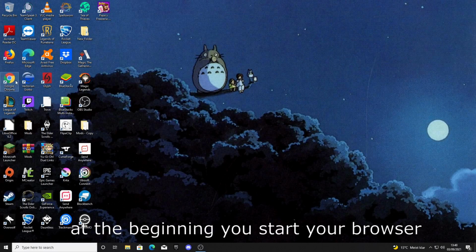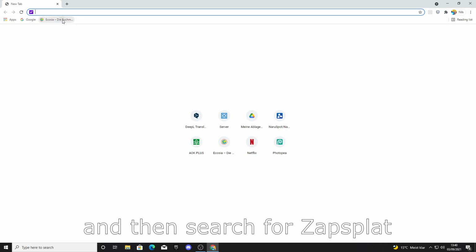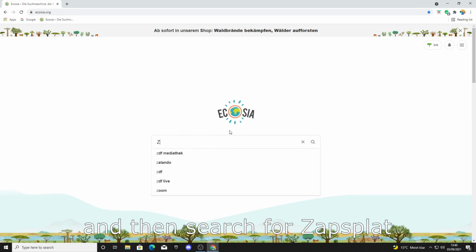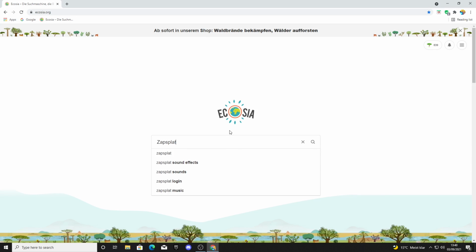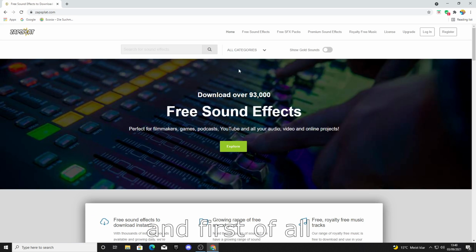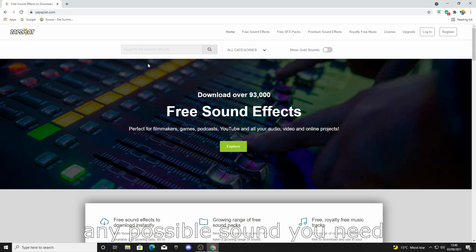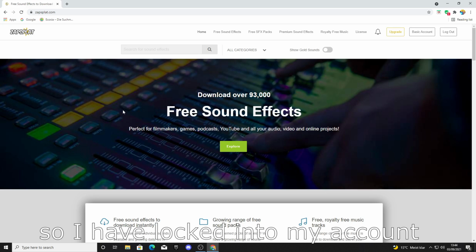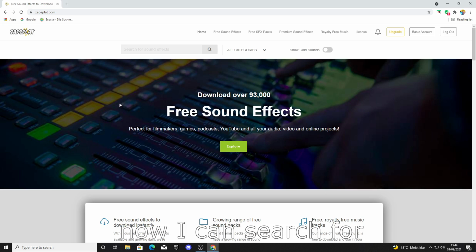At the beginning you start your browser and then search for Splat. And then you can click on the first link. And first of all, you have to create an account, and then you can search for any possible sounds you need. So I have logged into my account, and now I can search for a sound for this tutorial.